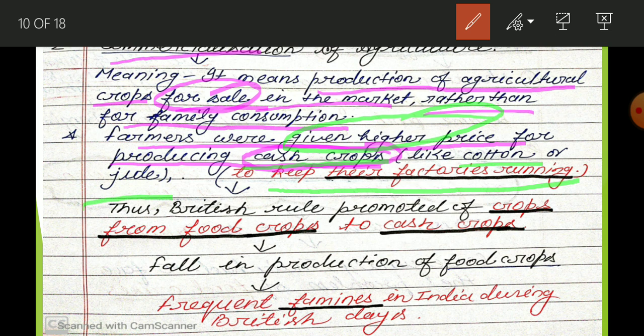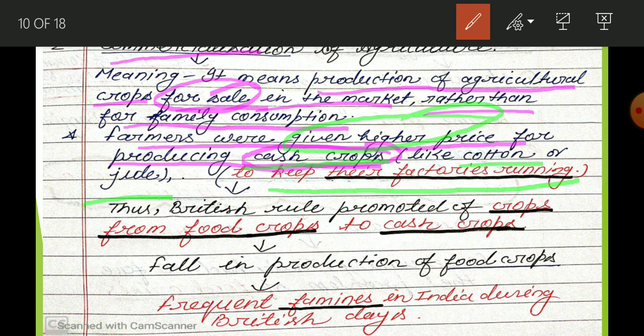Why? Because now their land is not good for producing agricultural products like wheat and rice. Now they are not able to produce wheat and rice. They have to produce indigo, they have to produce tea, they have to produce coffee.